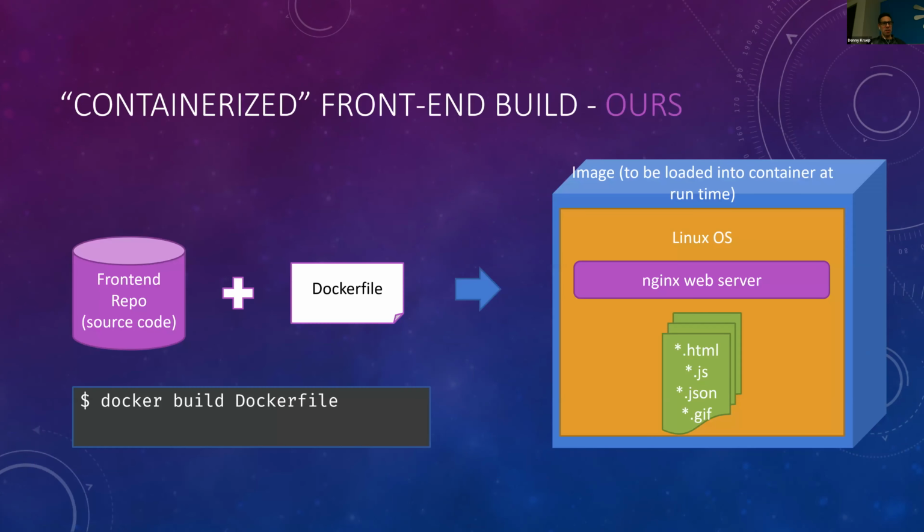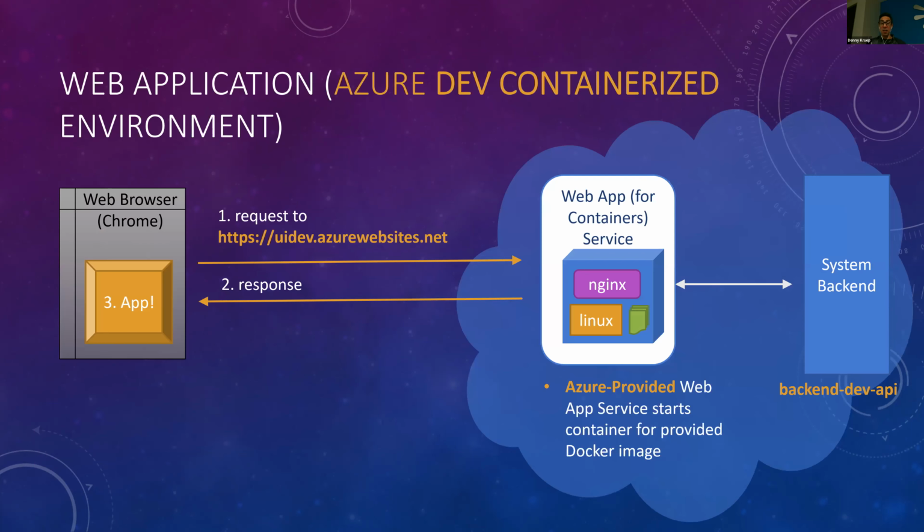But the image itself that we were producing all along has these 3 main elements: the Linux operating system, the Nginx web server, and our built files. So when we actually move this to our dev environment in Azure, it looks similar to what we initially saw with the static web files being hosted, but we're actually hosting an image, or actually Azure will use our image and start up a container for it and host that. And we have one of these for our development environment, and we also have one for production environment, right?